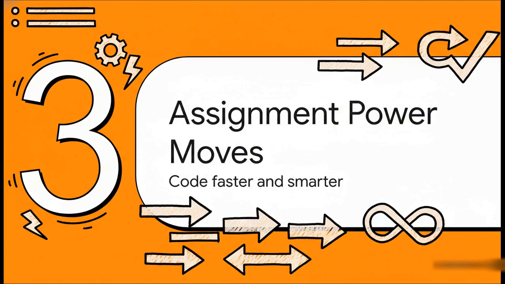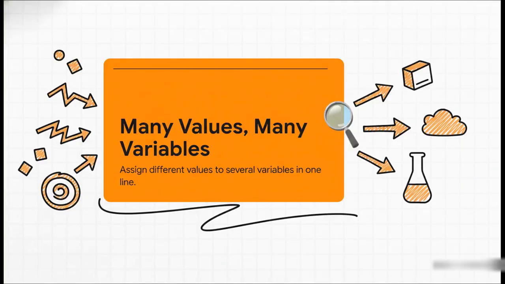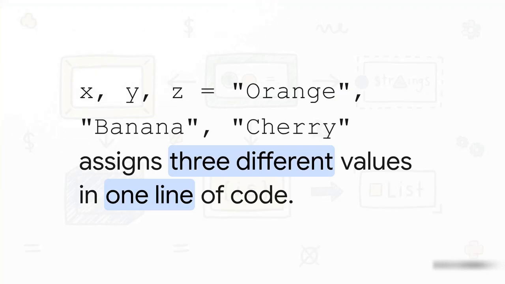And now, let's get to the really cool stuff. We know how to name our variables, so let's check out some shortcuts for actually giving them values. These are the power moves that'll make you code faster and make your scripts look a whole lot cleaner. First up, assigning a bunch of different values to a bunch of different variables, all at the same time. Instead of wasting 3 lines of code to do this, you can knock it all out in one single slick line.